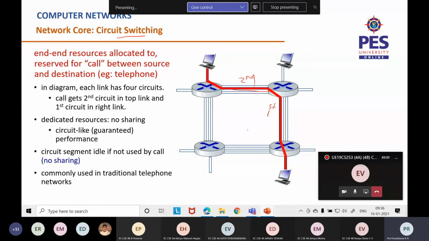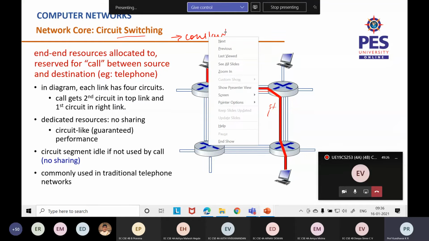It's shared among everyone. So here, if it's 250 kbps, the complete 250 kbps is available, so there would be a constant transmission rate in circuit switching.